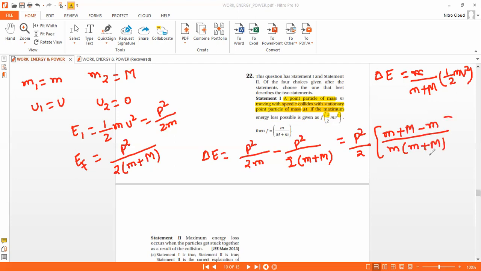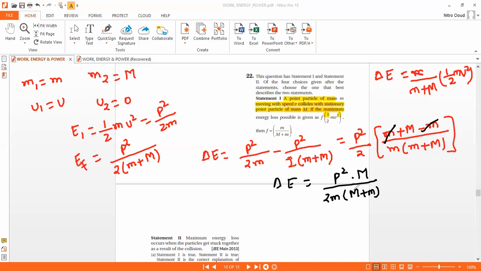Is it fine? Upon calculation, we get the loss in energy delta E equal to P square by 2 small m into capital M plus small m times m.